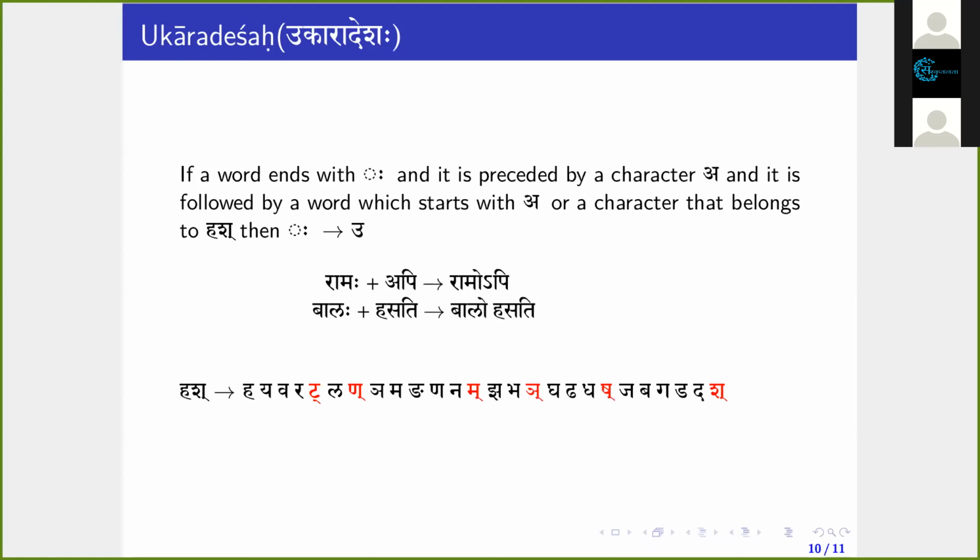And there is the sandhi called Ukaradesha sandhi. What is this Ukaradesha?